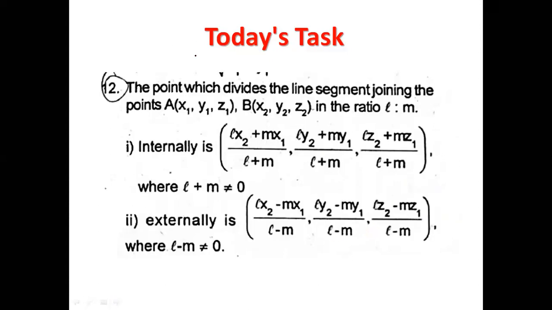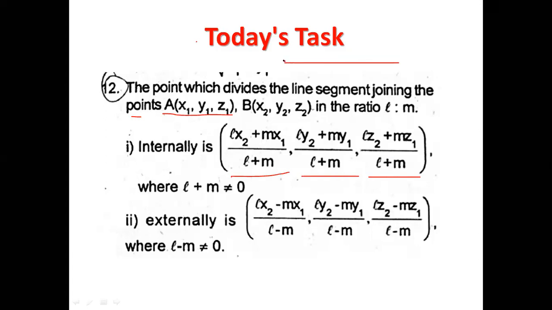Now, the point which divides a line segment joining A, that is x1 comma y1 comma z1, and B, that is x2 comma y2 comma z2, in the ratio of L is to M. If the point is dividing internally, then the formula will be L x2 plus M x1 by L plus M, comma L y2 plus M y1 by L plus M, comma L z2 plus M z1 by L plus M. That is the condition.